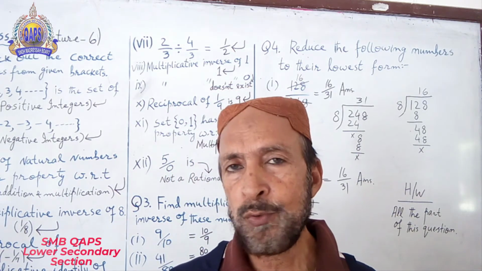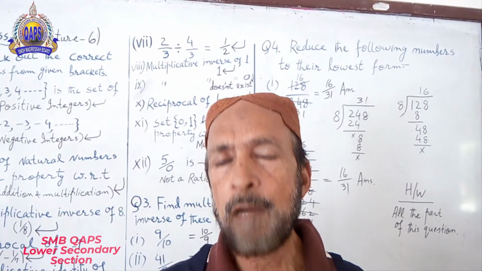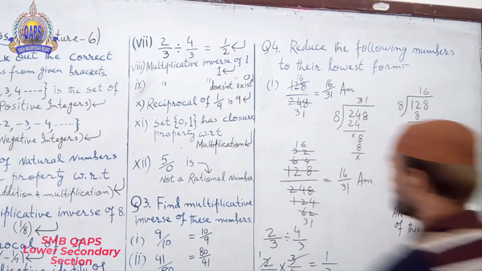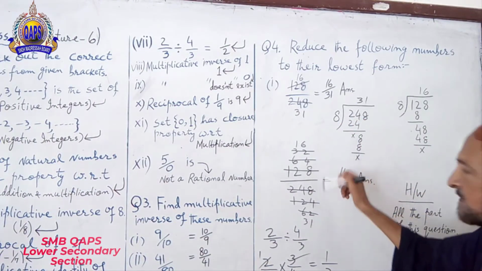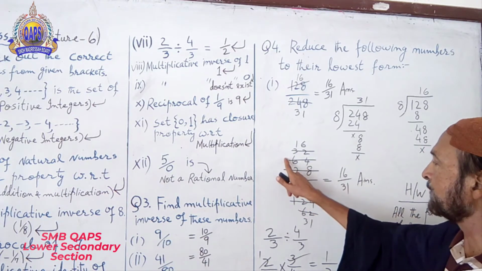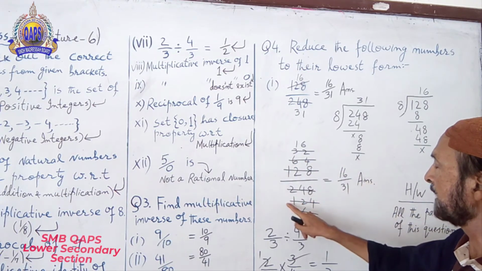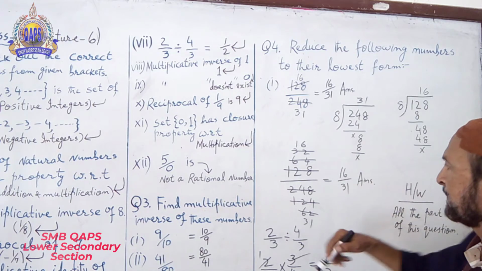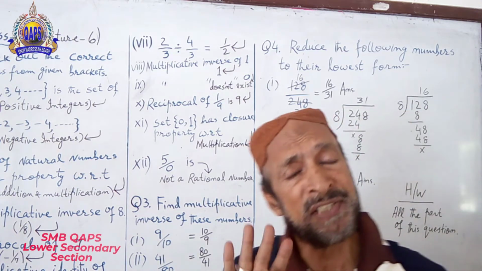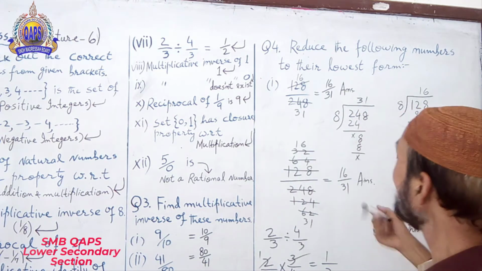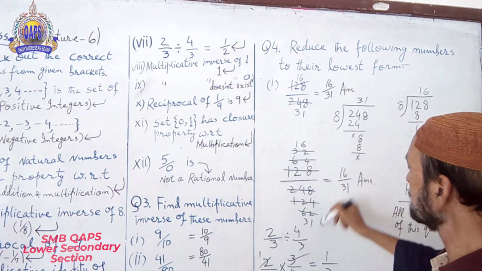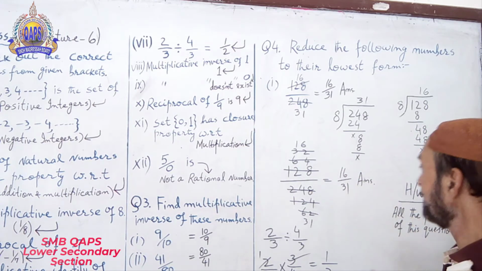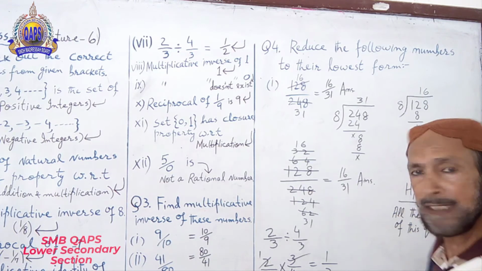Anyway, if you don't know the table of 8, you can divide it by 2. Look over here. By 2. 2 6s are 12, 2 4s are 8, 2 1s are 2, 2 2s are 4, 2 4s are 8. In the same way, divide by 2 many times. When you do it, the answer will again be 16 upon 31. Numerator 16, denominator 31. Understand?